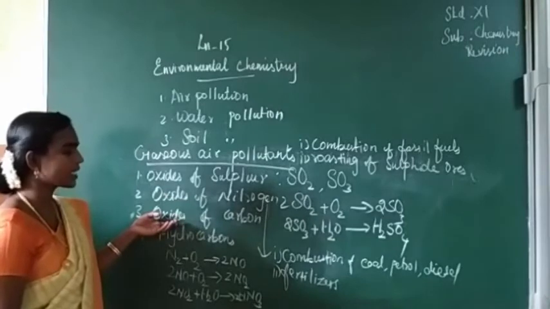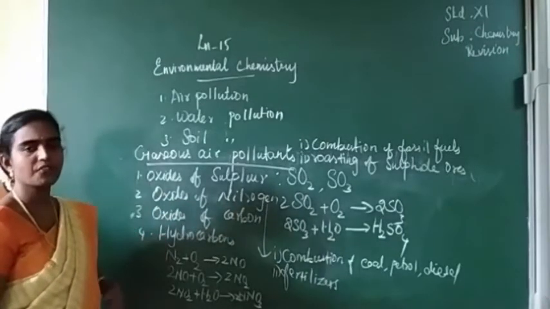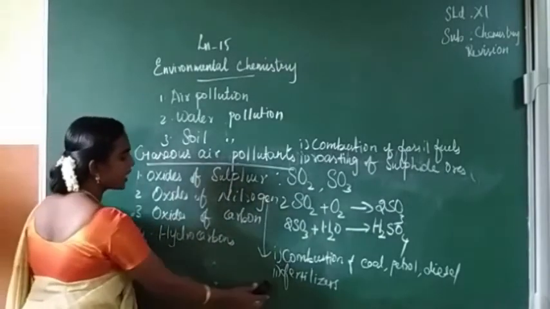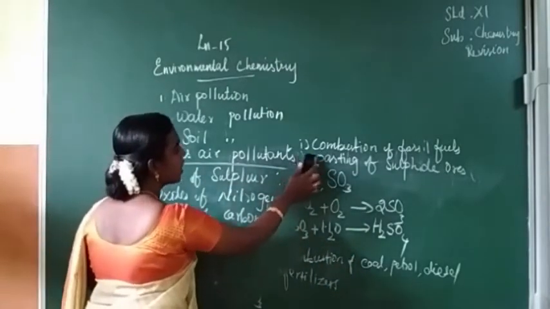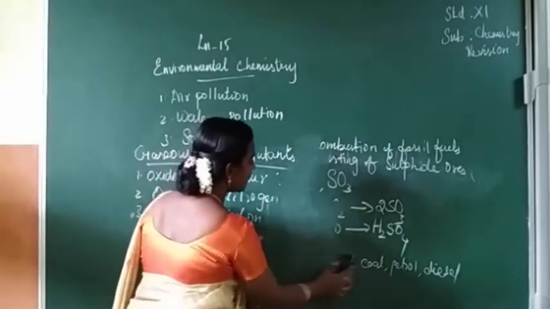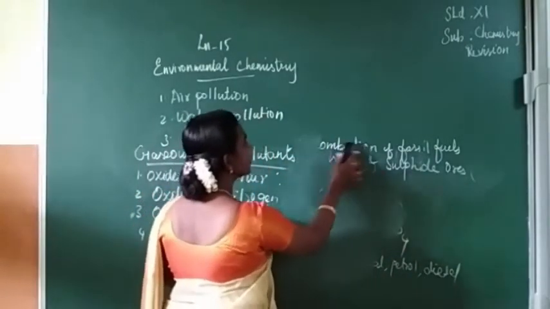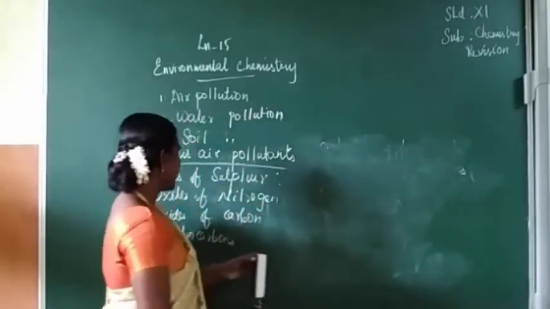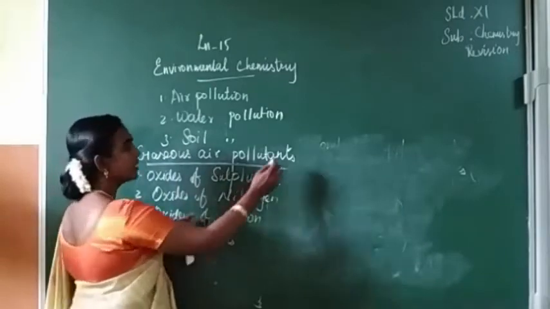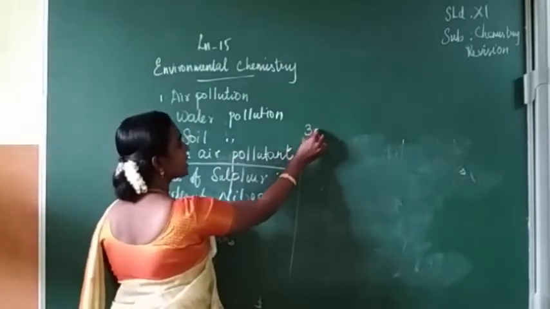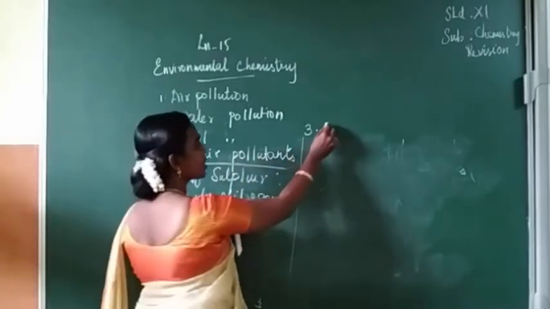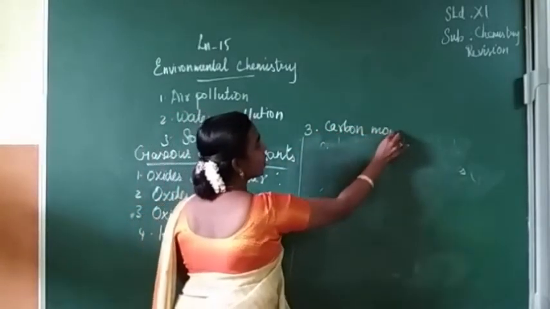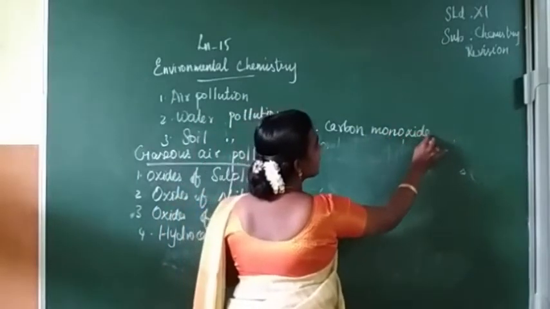So next is oxides of carbon. Oxides of carbon is given in two headings. One is carbon monoxide, the other one is carbon dioxide. Carbon monoxide, that is CO, isn't it? So we are discussing the third heading, that is oxides of carbon. Carbon monoxide, it is CO.